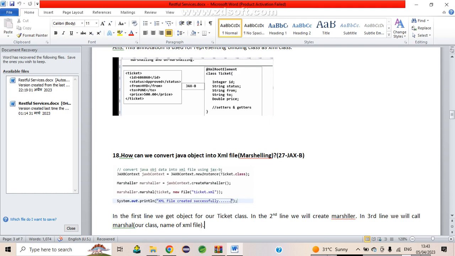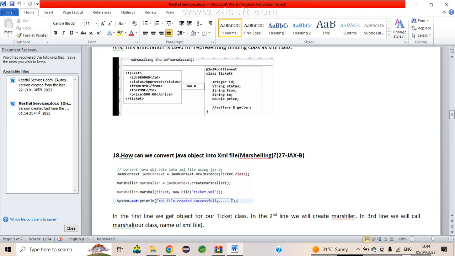Firstly we make a JAXBContext reference, and we get our class instance by using the newInstance method. We pass our class, Ticket.class. So we will get the Java object data converted into an XML file. It is called JAXB. Okay. We are trying to convert a Java object into an XML file. What is this called, guys? I already told you, this is called marshalling.